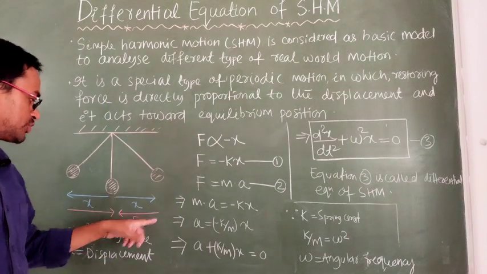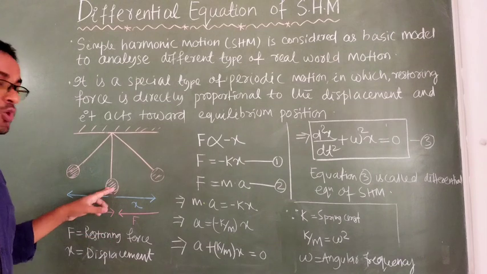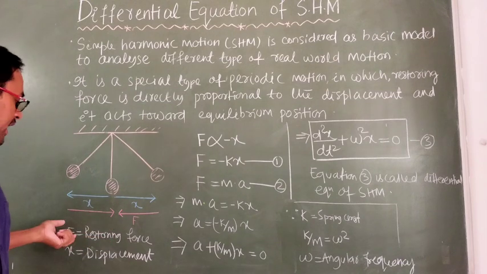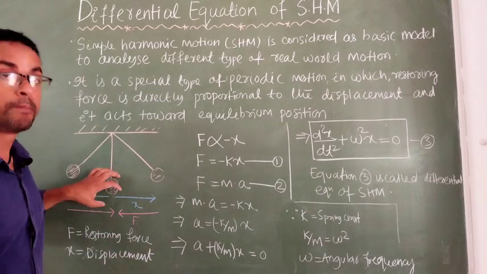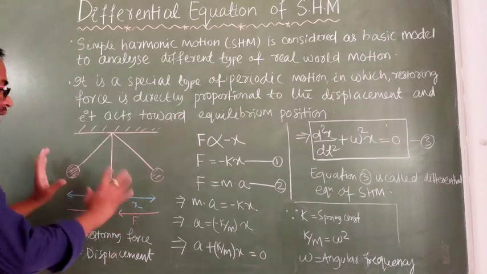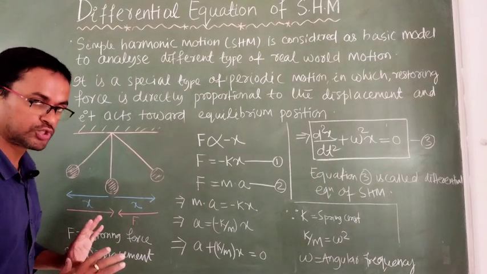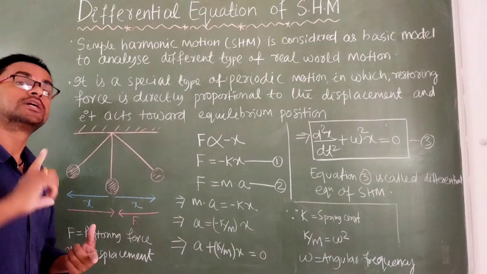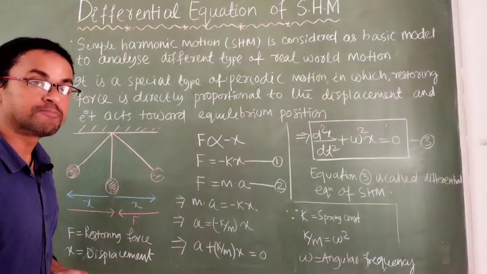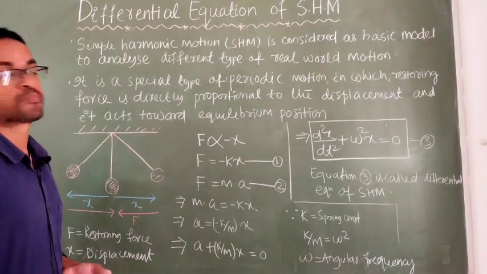The restoring force always acts towards the equilibrium position. I have mentioned here, F is the restoring force and x is the displacement of the ball. The important thing about simple harmonic motion is that the restoring force is directly proportional to the displacement.